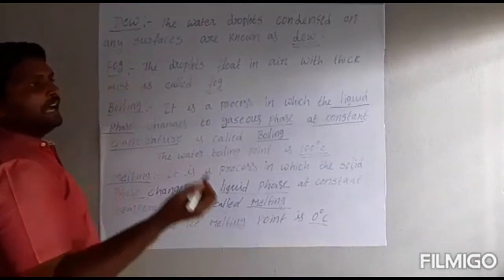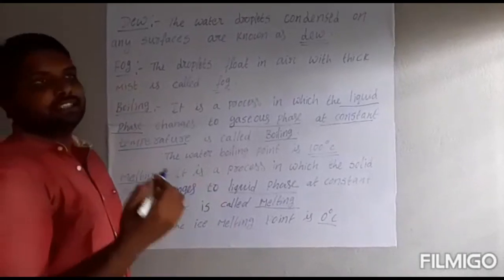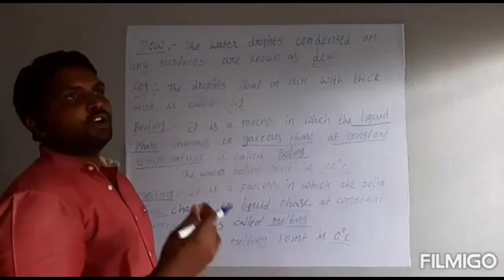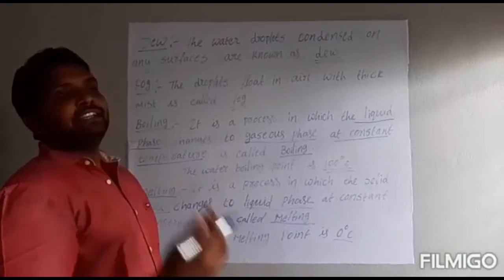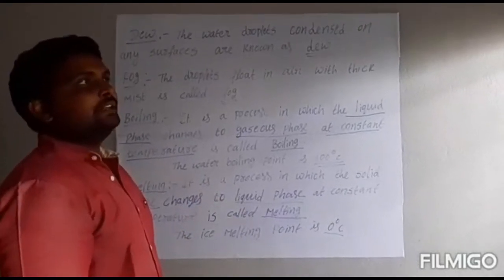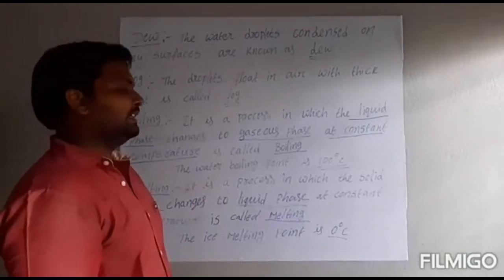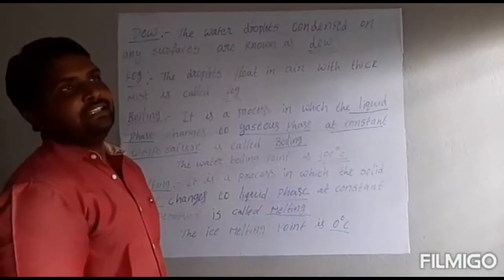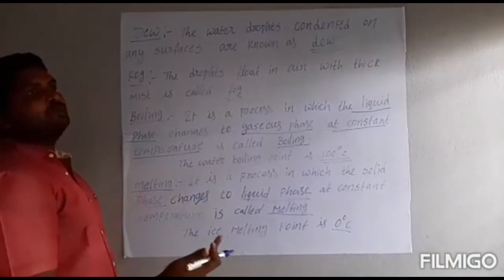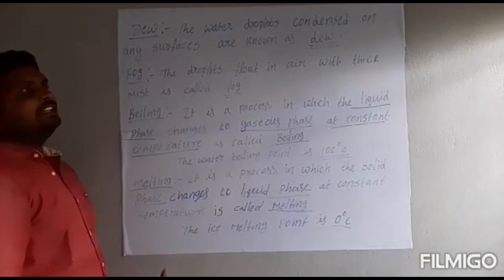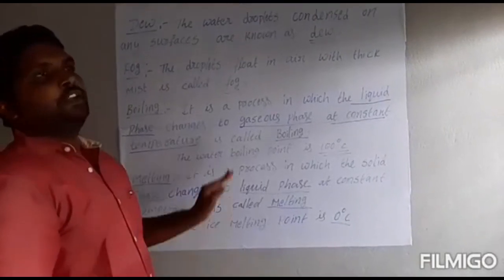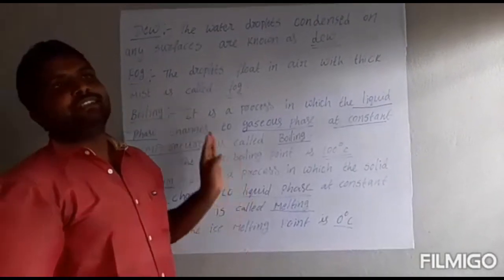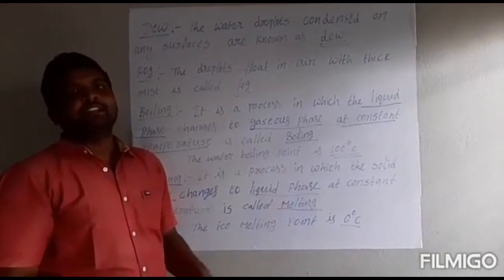That means ice in solid state converts into liquid state at one constant temperature, 0 degrees Celsius. These are the important main points in the heat lesson. Thank you.